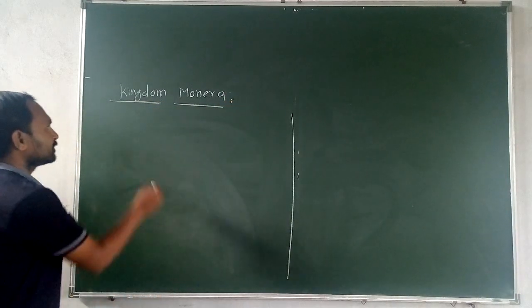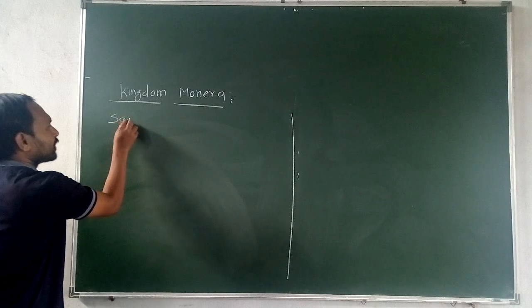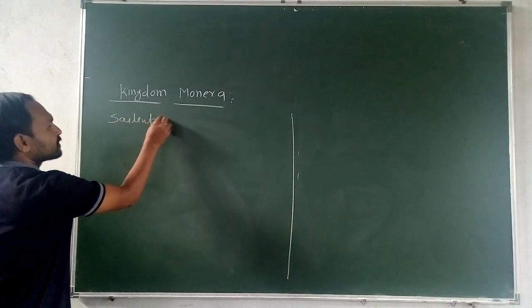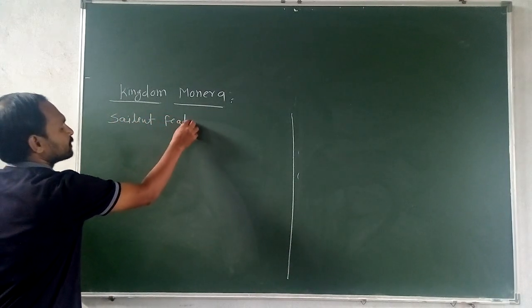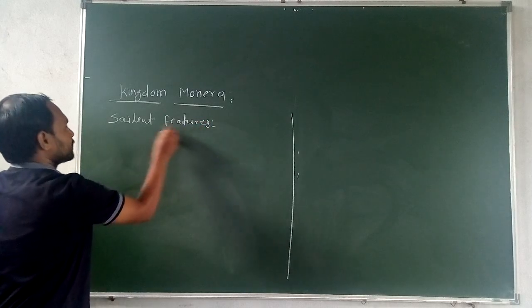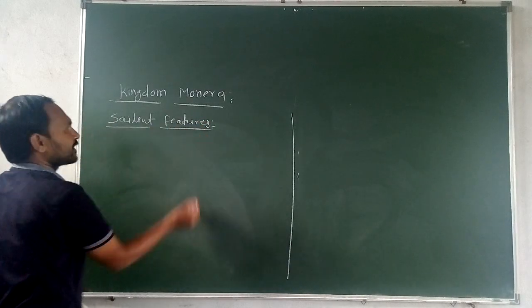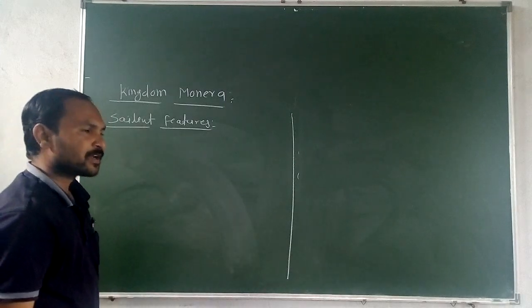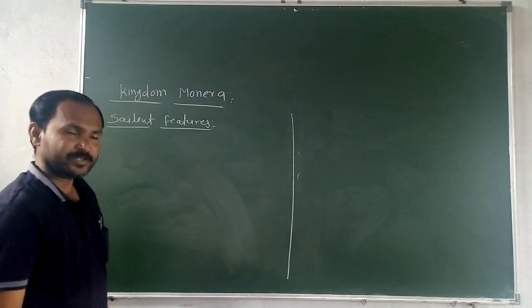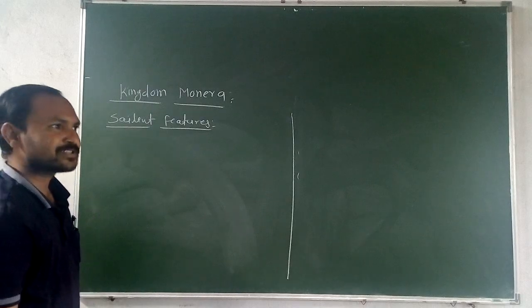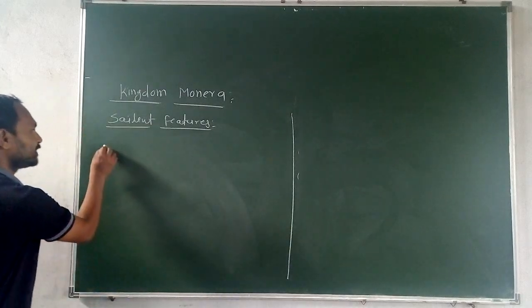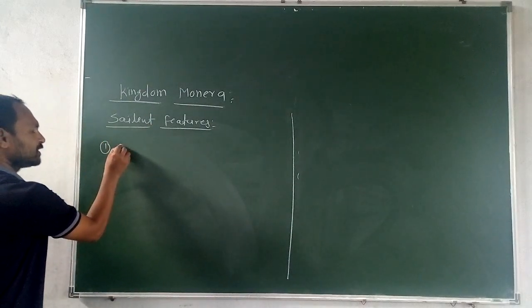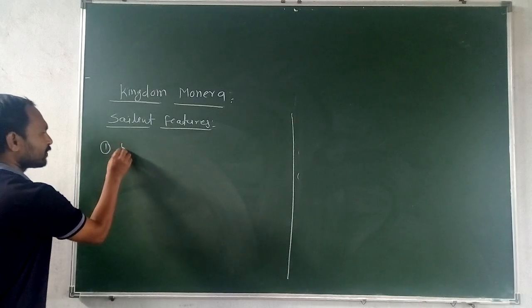Now here are the salient features of the organisms of this kingdom. The first character of the organisms present in this kingdom is that they are unicellular prokaryotic organisms.